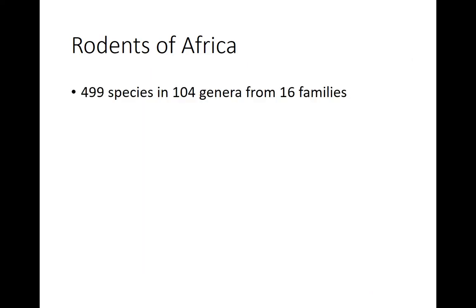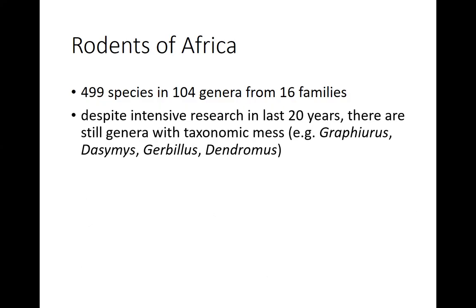So the last slide. This will not be only sub-Saharan Africa, it will be complete Africa. So we will include also the Sahara and Northern Africa. And till now we have 499 species. So it will be good to describe one more, to have 500 species of rodents in Africa. There are some candidates, of course, because there are some genera which are not taxonomically solved, like Grammomys, Dasymys, Gerbillus, a large part of Dendromus. So there is a taxonomic mess.